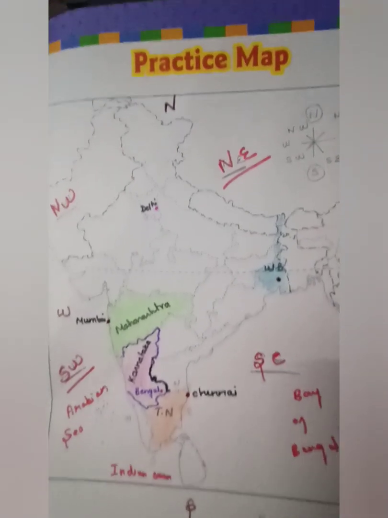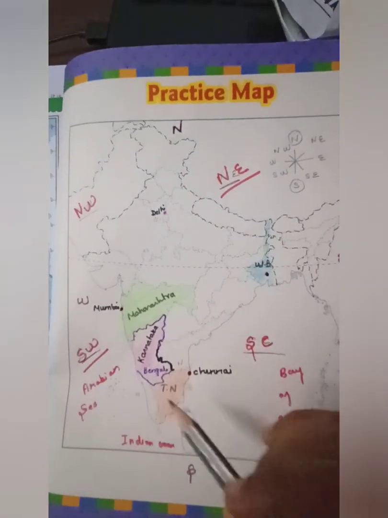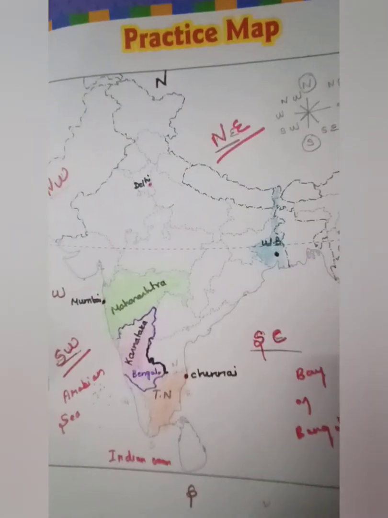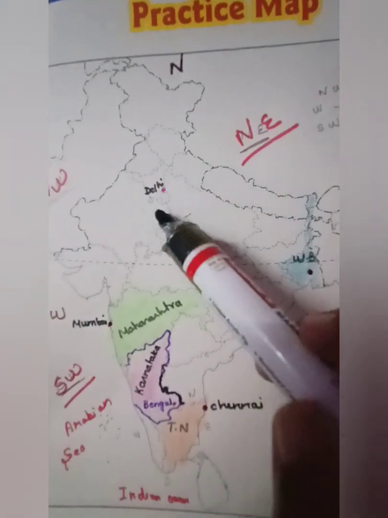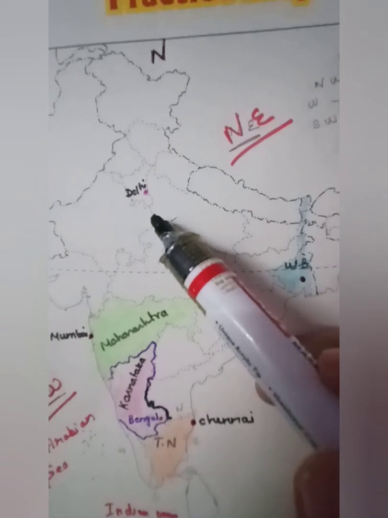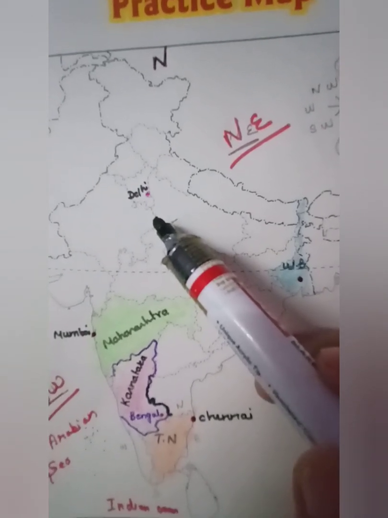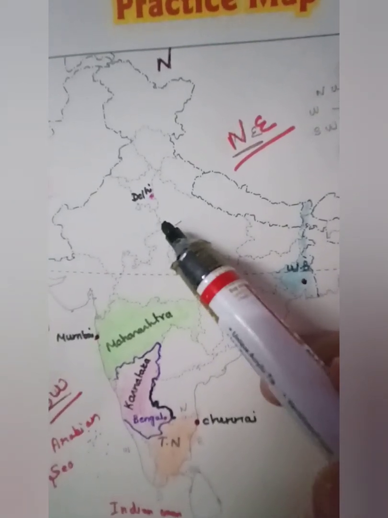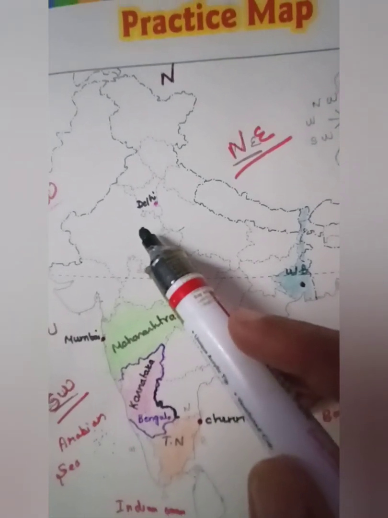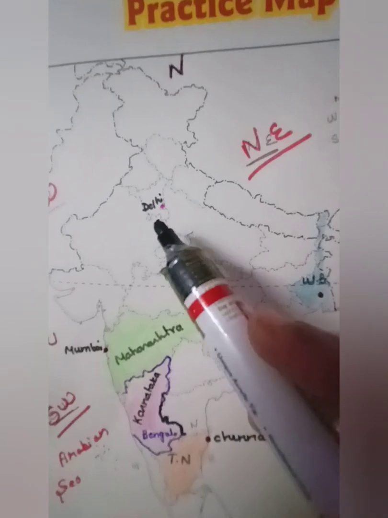So where is Delhi? Delhi is the capital of India and we know very well it is situated on the banks of the river Yamuna, and it is also called the National Capital Territory.